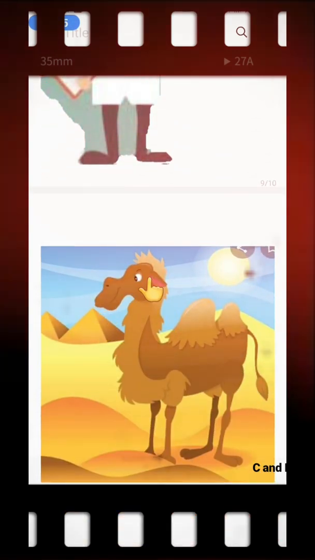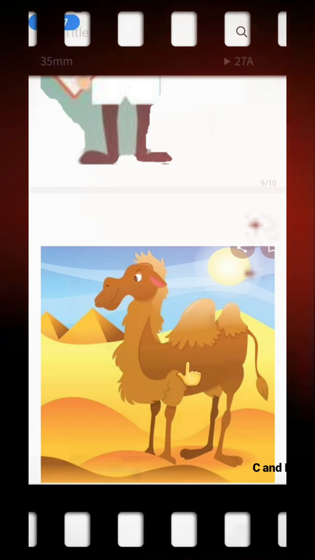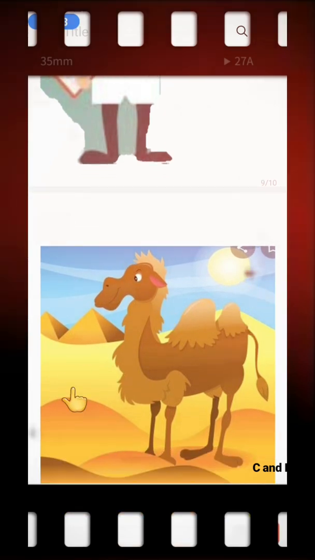You can say that this is a camel. Yes, I agree. This is a camel. But what is this behind? All the sand is there and there are no trees or grass there. What is it called? क्या कहते हैं इसको?